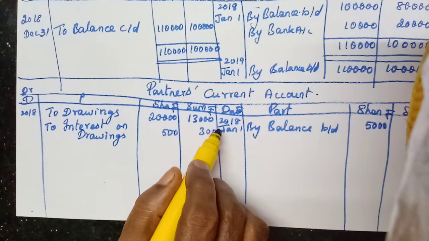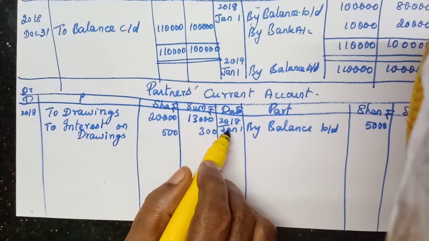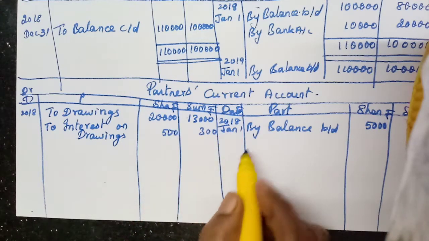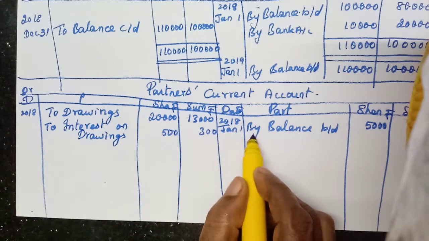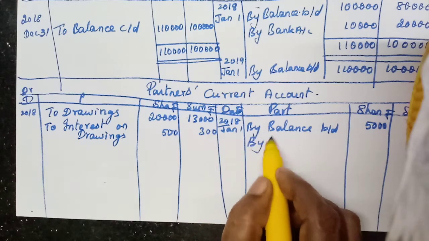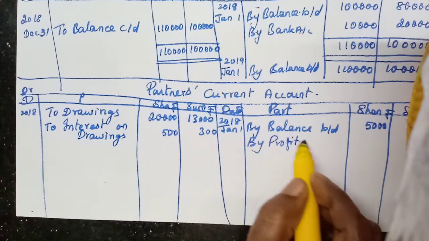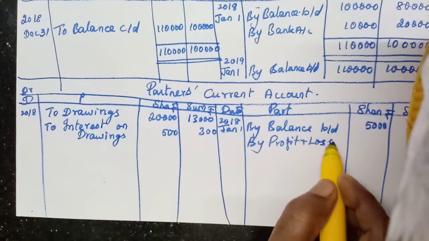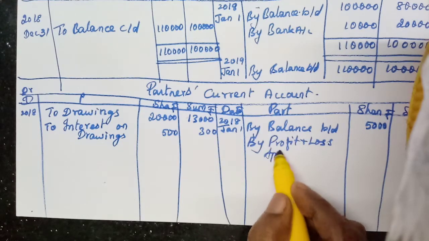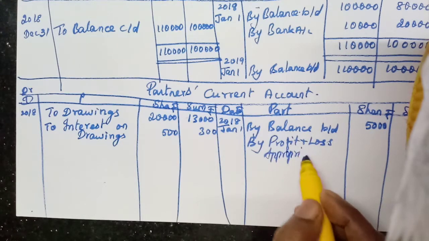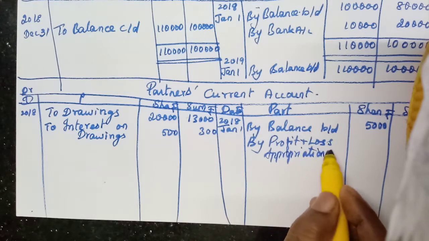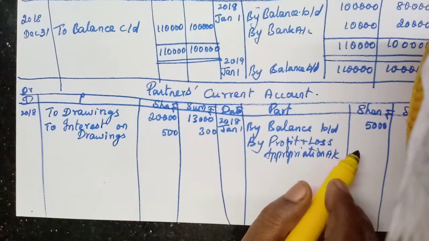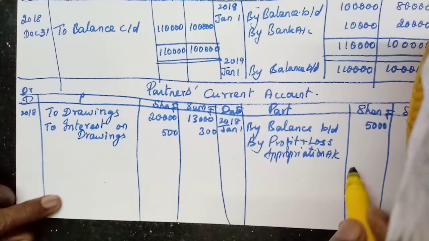Then share of profit, that is profit. We write it, as I told you, by profit and loss appropriation account: 10,000, 8,000.